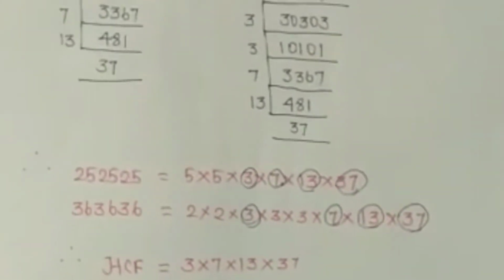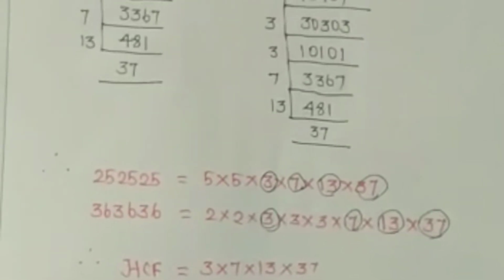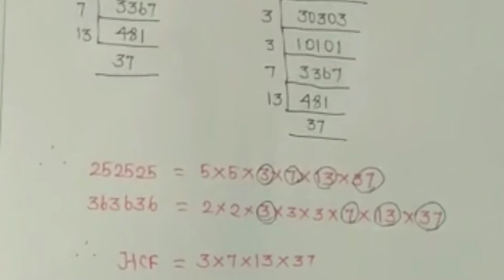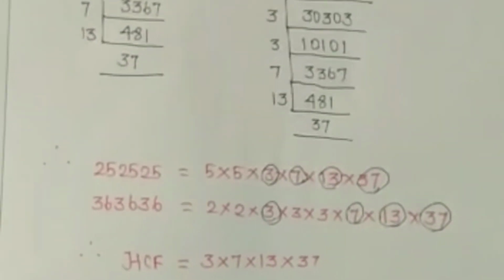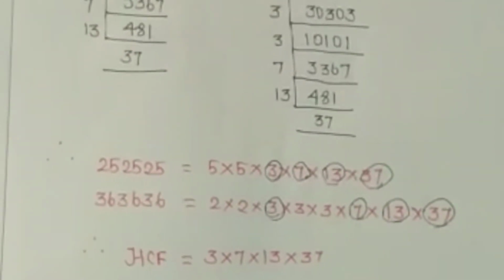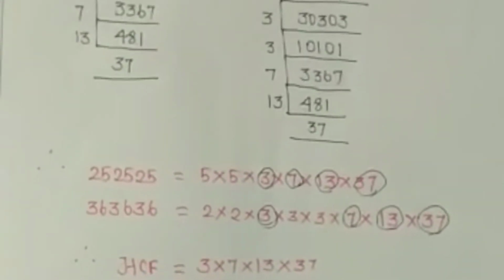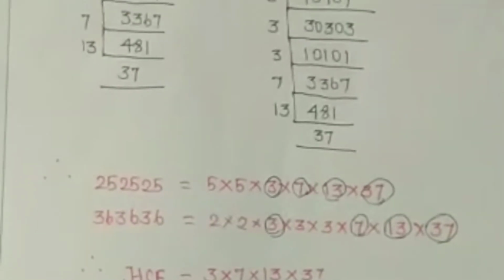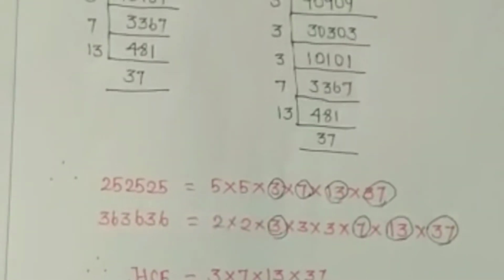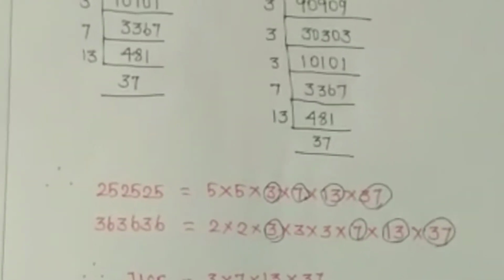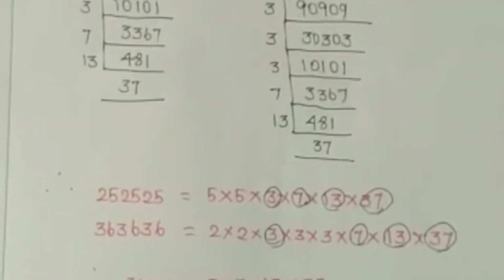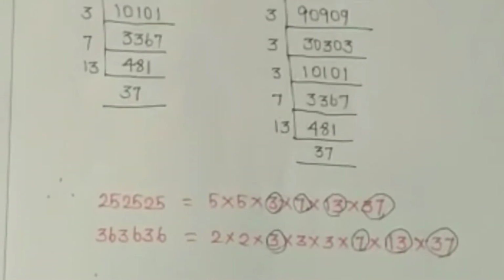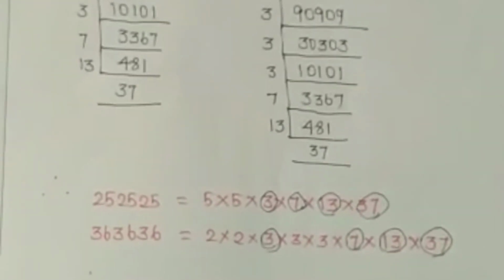Now, the basic concepts which we have learnt so far, we are going to use to solve some of the sums in exercise 2.2. I have given my first sum: find the HCF of 252525 and 363636. We want to find the HCF of the given two numbers.